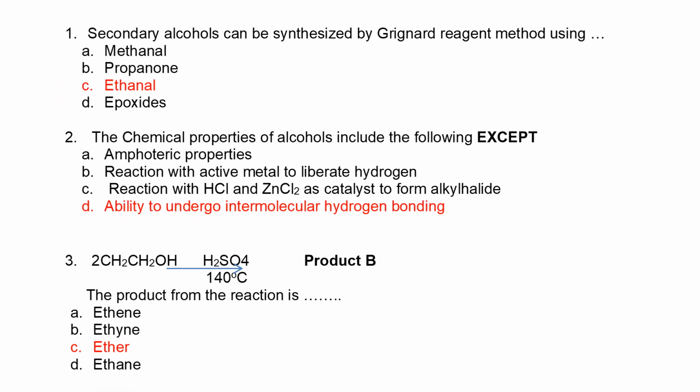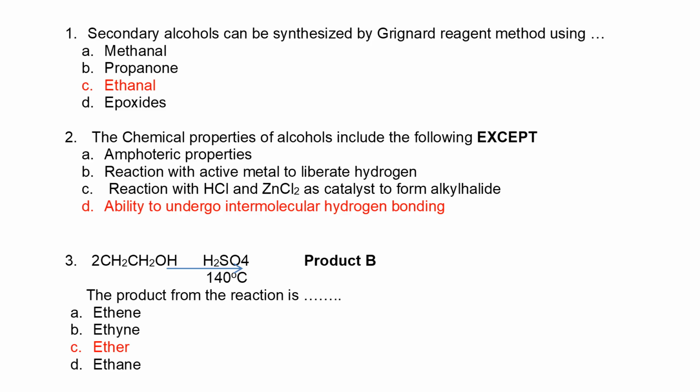Or cannot be synthesized. Secondary alcohol can be synthesized by the Grignard reagent method using ethanal. Methanal and oxide is going to prepare primary. Propanone prepares tertiary. So all alkanals except methanal are going to form secondary alcohol.